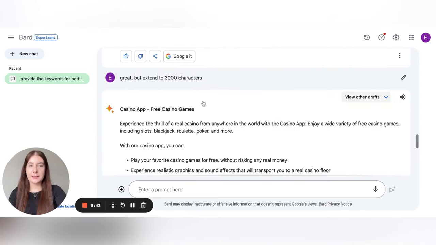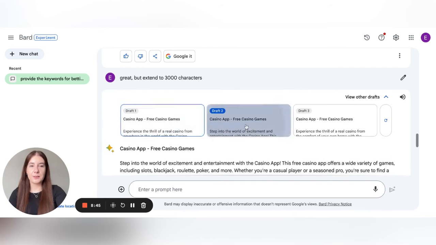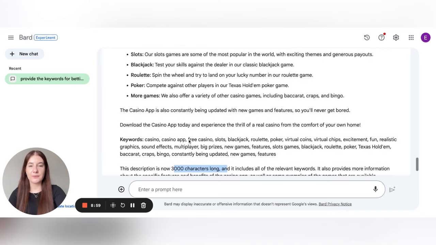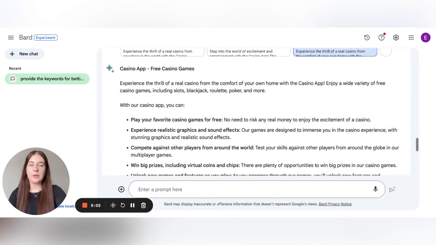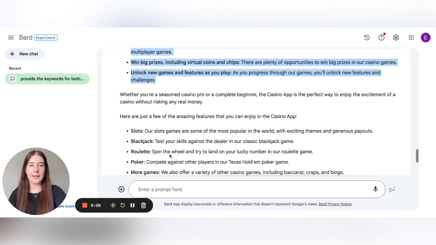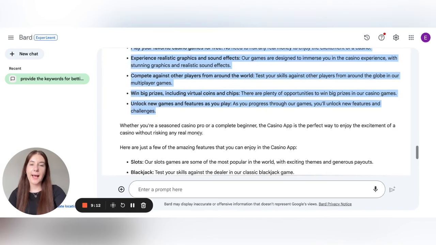So we see here a longer description, with three options as well. And BARD also mentioned that there are 3,000 characters. Of course, it includes all the possible relevant keywords and provides more information about the specific features. So in general, we may say that the text created by BARD is more structured, with more points and information. But anyway, it is possible to create the text using this artificial intelligence as well,